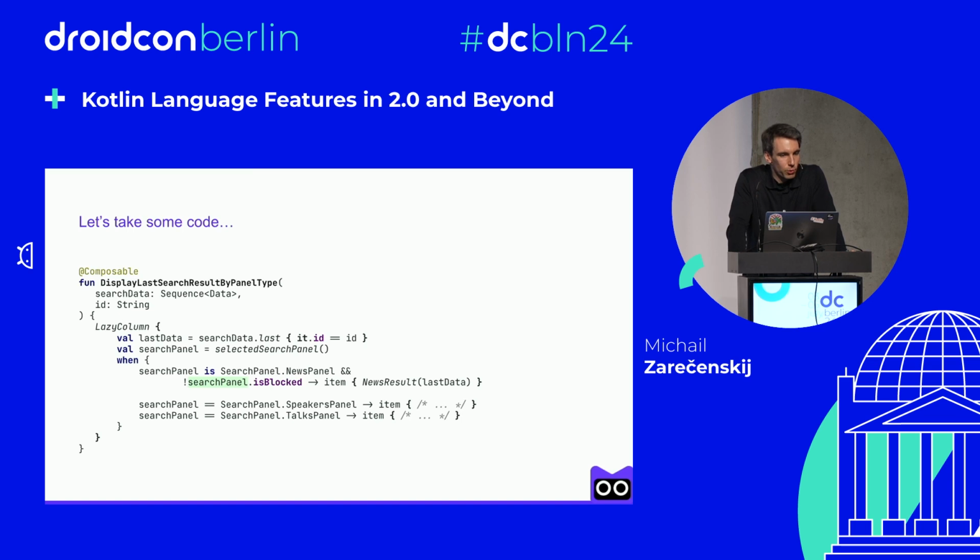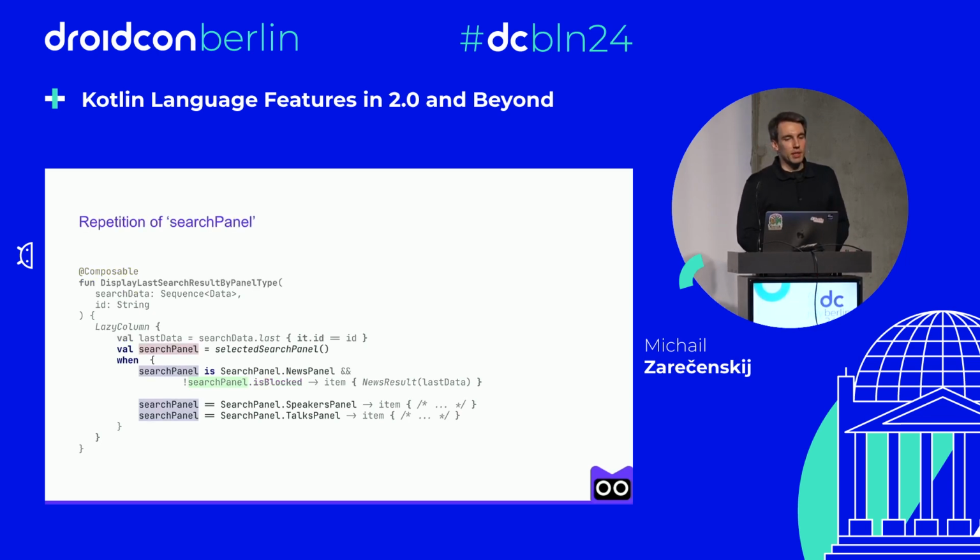Let's take some code. So we'll be using this example, so I'll go through it. This Kotlin code defines a composable function designed for use in UI. It takes a sequence of data and an ID string as parameters. And within a lazy column, it finds the last data object matching the given ID. Then, based on the type of selected search panel, it conditionally displays different UI elements. If the panel is a news panel and not blocked, it displays a news result with the found date.